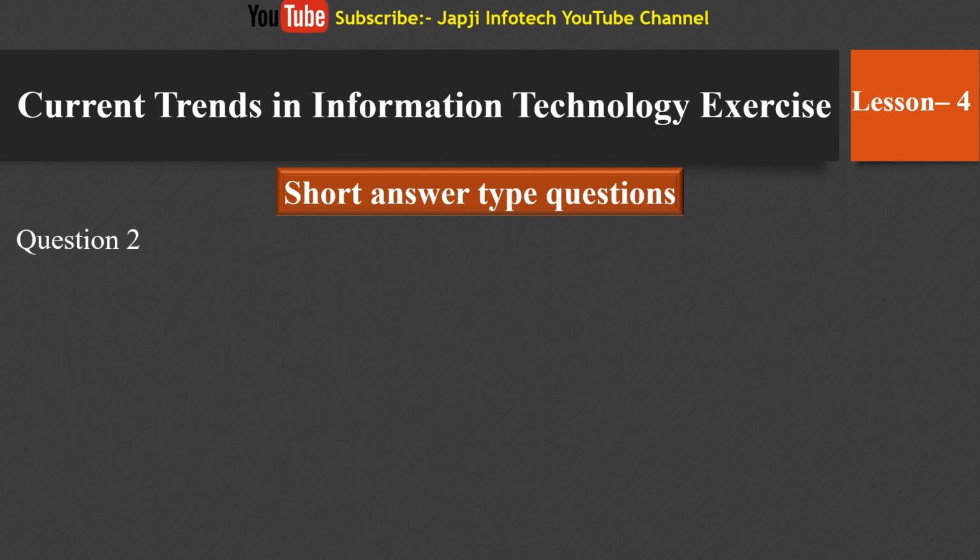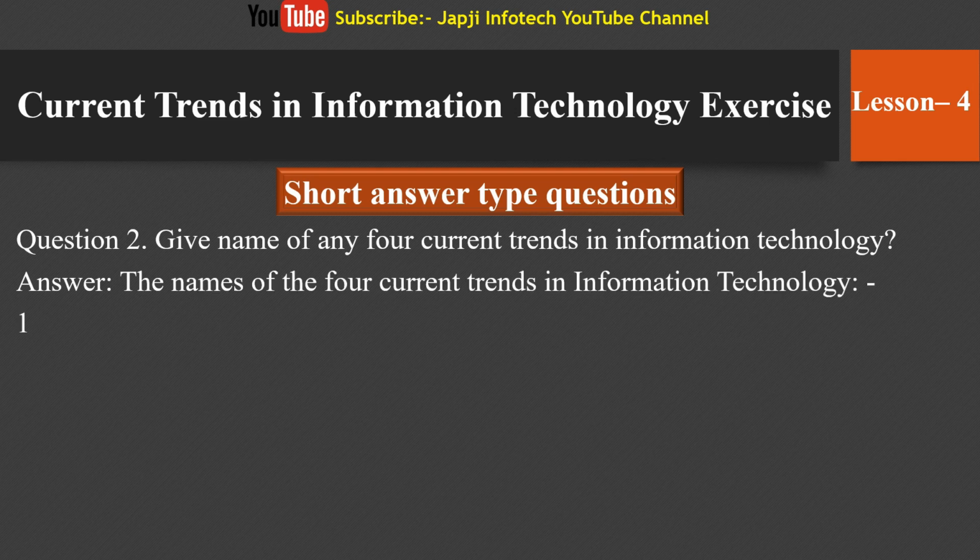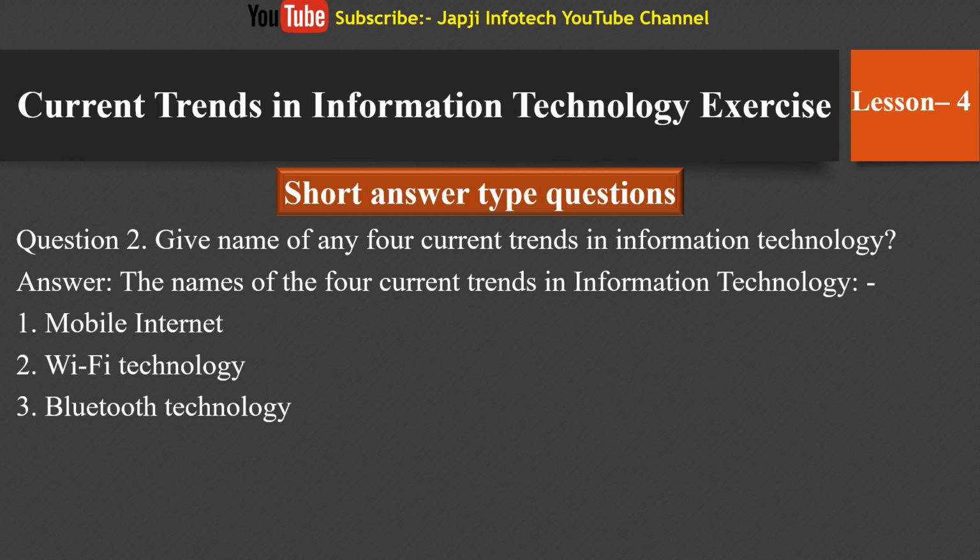Our second question is, give the names of any four current trends in information technology. The names of the current trends in information technology are: the first one is mobile internet, second one is Wi-Fi technology, third one is Bluetooth technology, fourth one is e-commerce, and fifth one is m-commerce.